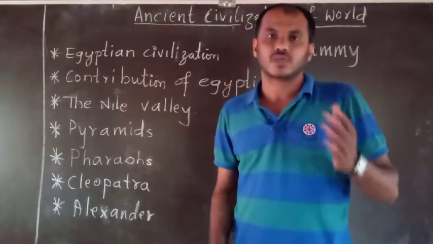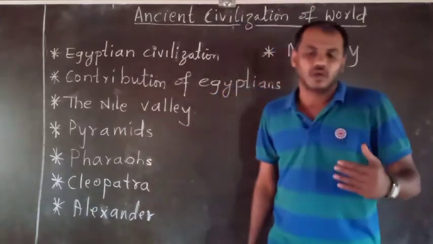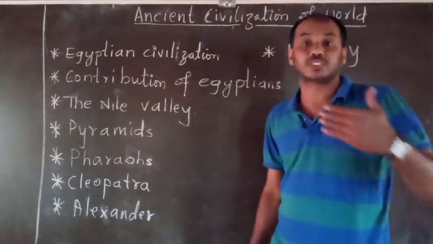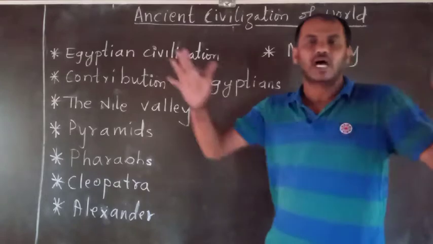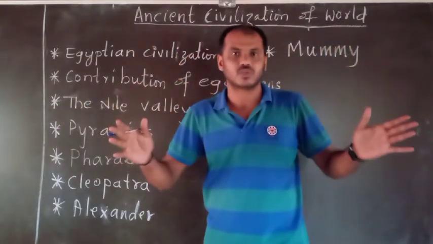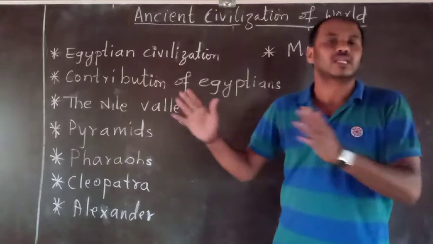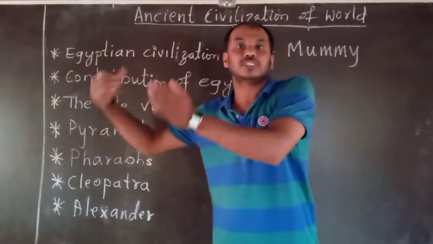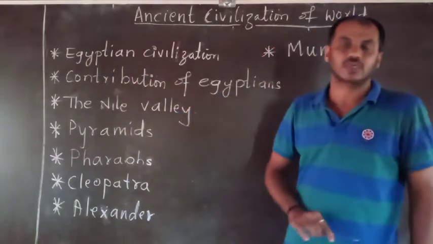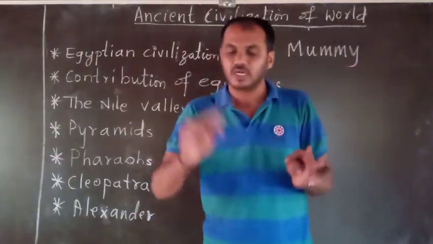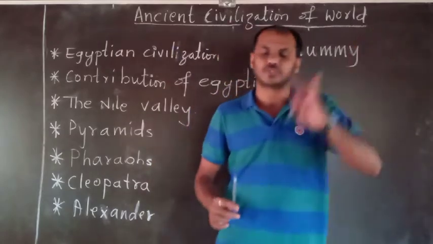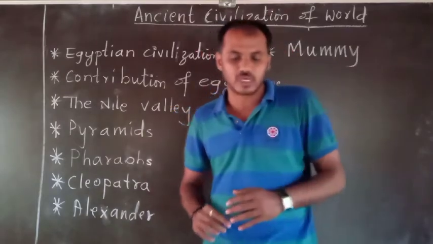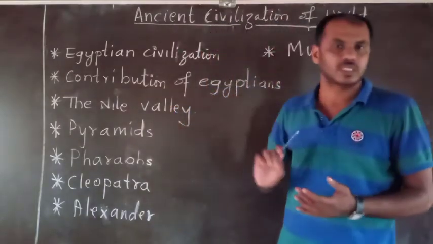The remains obtained here proclaim the glory of the Egyptian civilization. The evidence obtained in the Nile River Valley or Nile River Basin is the evidence of the Egyptian civilization: the huge pyramids, sculptures, temples, and inscriptions. These tell us about Egyptian culture and history.